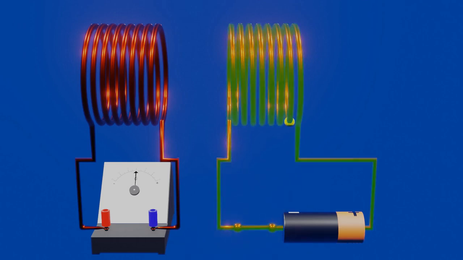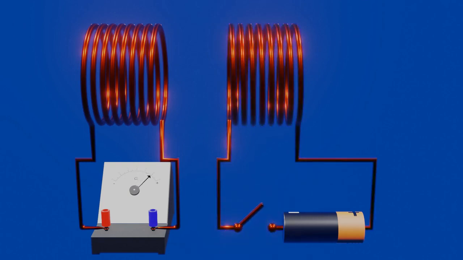Now, when we close the circuit, then just for that moment, the galvanometer which is connected to the adjacent coil shows an indication of the induced current. A similar phenomenon occurs when we again open the circuit. But this time, we don't have any magnet or motion of a magnet. Then what's the cause of that instantaneous current which is induced only for the moment when the circuit closes or opens? Let's visualize this.